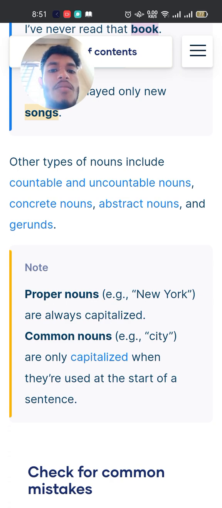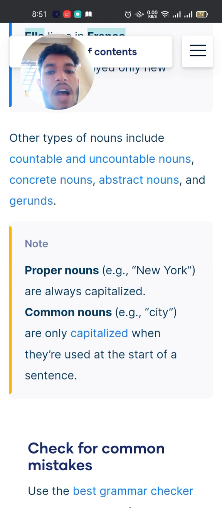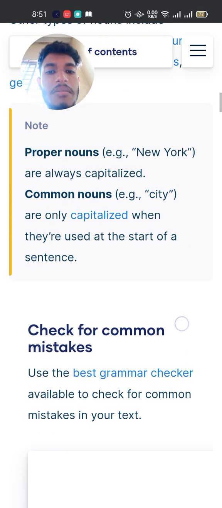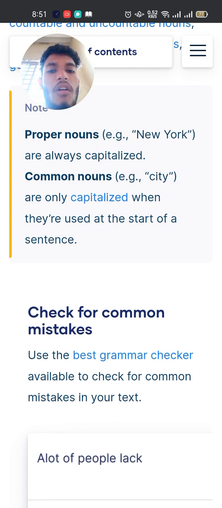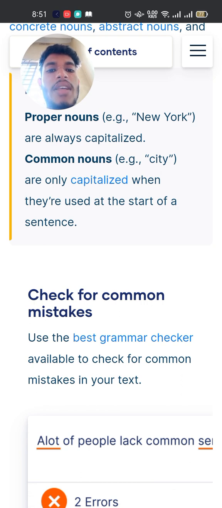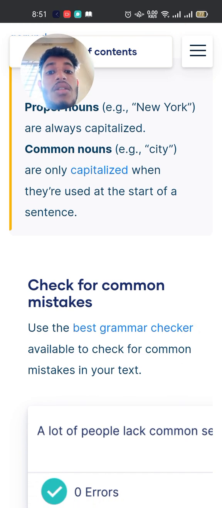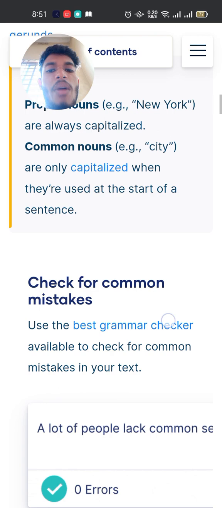Other types of nouns include countable and uncountable nouns, concrete nouns, abstract nouns, and gerunds. Proper nouns, like New York, are always capitalized. Common nouns are only capitalized when they are used at the start of a sentence.